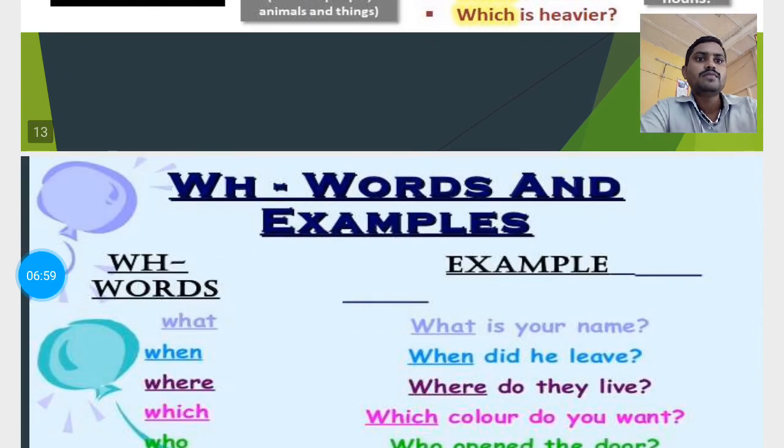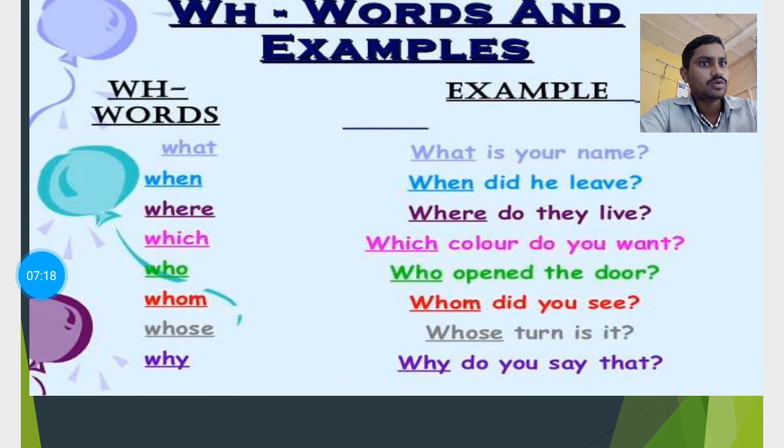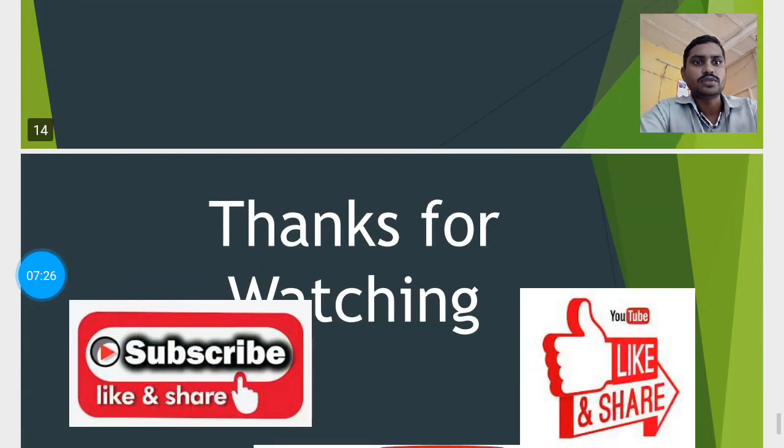Now WH words with examples. What is your name? When did he live? Where do you live? Which color do you want? Who opened the door? So by using WH words you can ask questions to others.